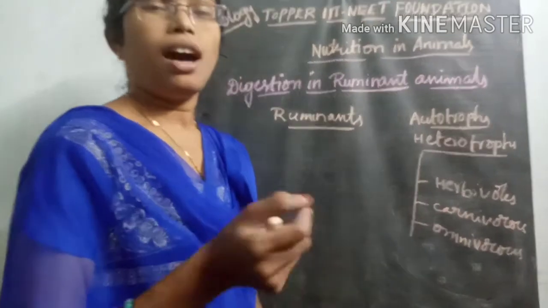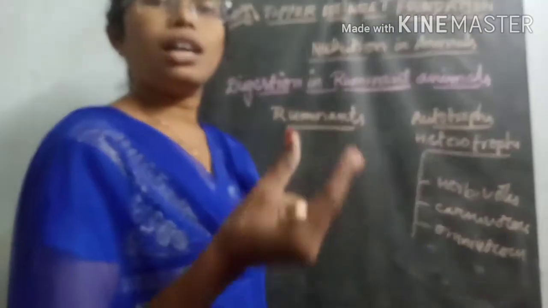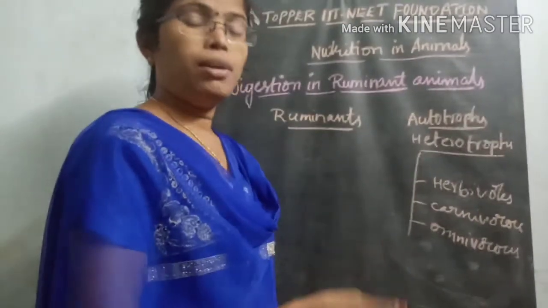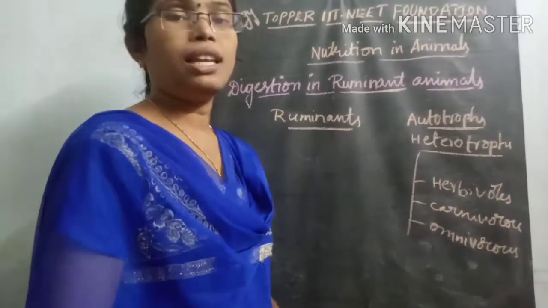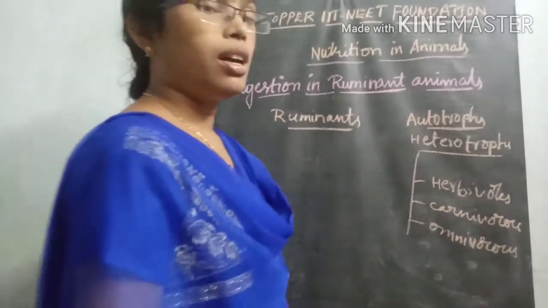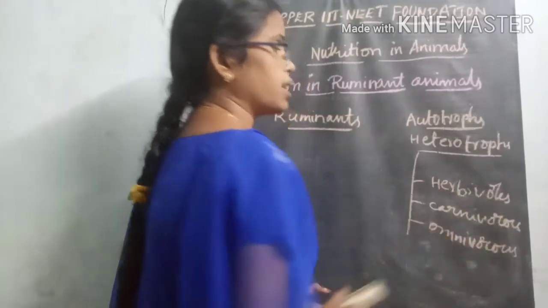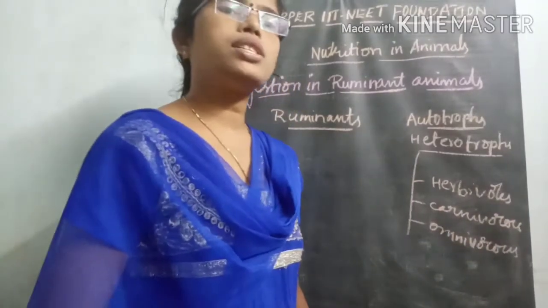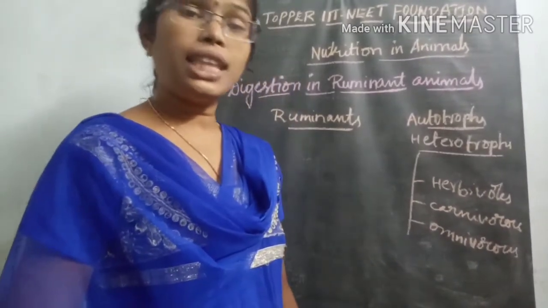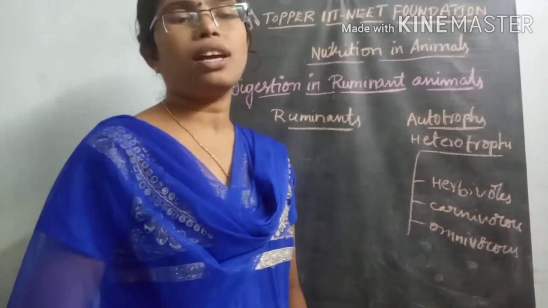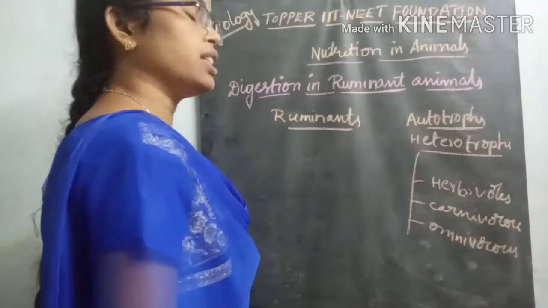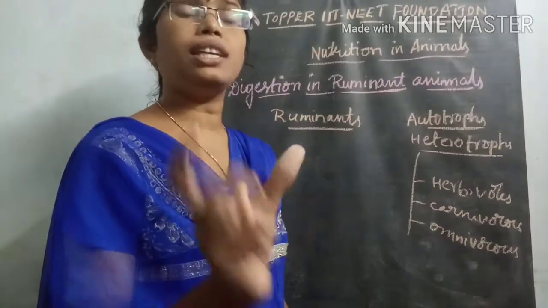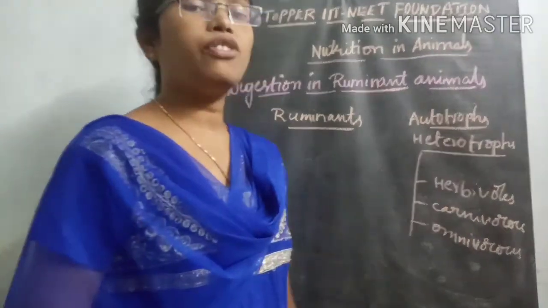For example, grass or fruits or pulp or root or stem. Whatever plant material is eaten by the organisms, those organisms are considered herbivorous organisms. They are nothing but grazing animals. We also call them grazing animals, because they eat only plants as food material.